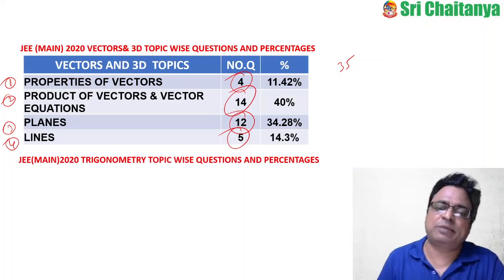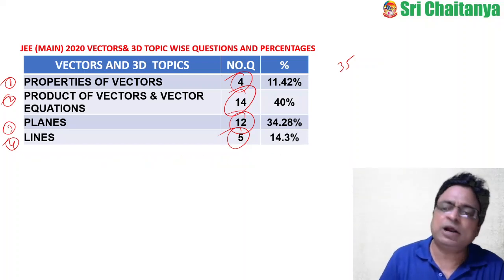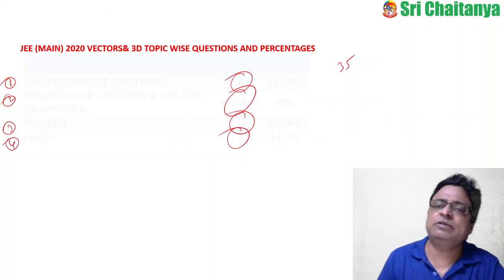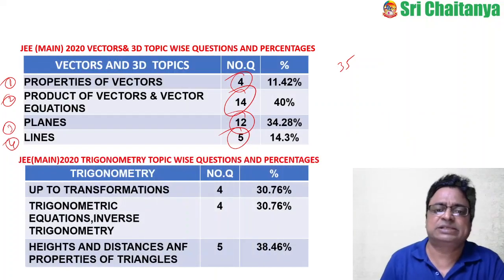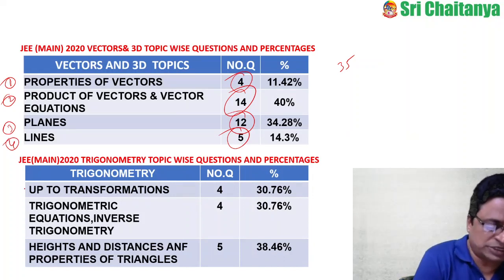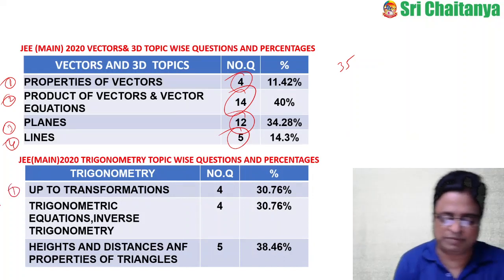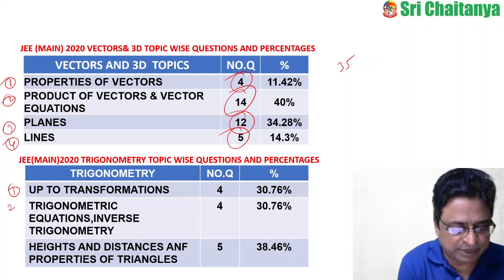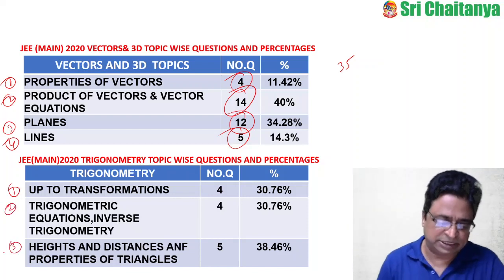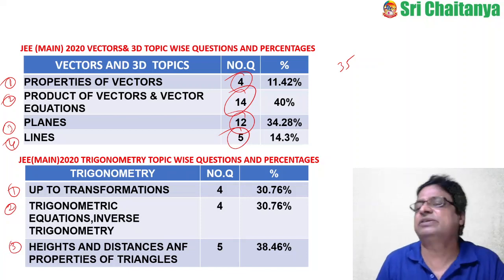Now coming to trigonometry. How many questions did they ask? 13 questions. The weightage analysis of these 13 questions is like this. I have divided the entire trigonometry just like above, into parts. Number one is up to transformations, the second is trigonometric equations and inverse trigonometry, and the third is heights and distances and properties of triangles.